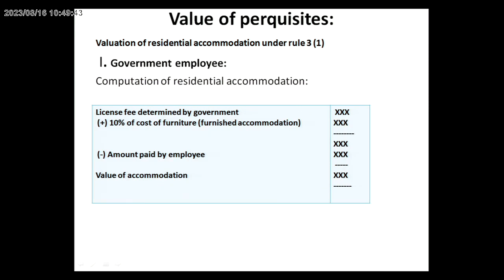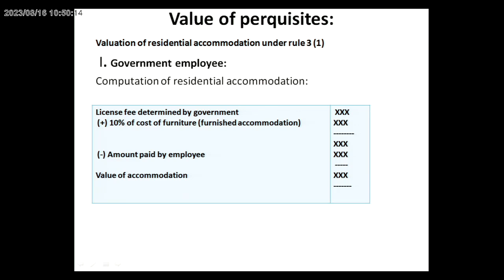So in case of rent-free accommodation, how do we calculate the value of perquisites? The value of perquisites is divided into two categories. One side is the government employee, the other side is the non-government employee. For a government employee, it is very simple. We only take the license fee determined by the government. If the government provides the house to the government employee, the license fee is also fixed by the government. So we take the license fee fixed by the government.